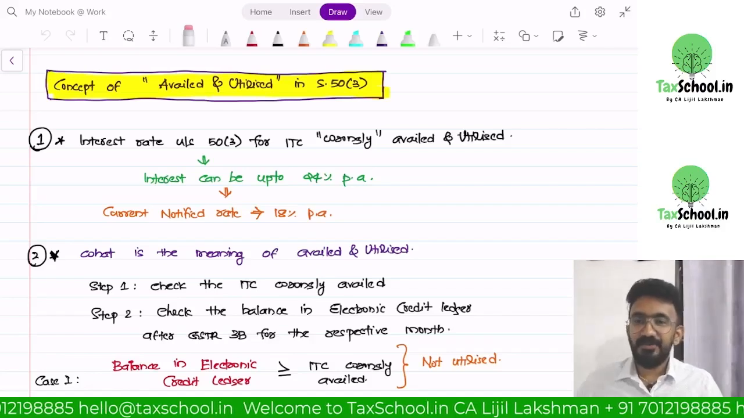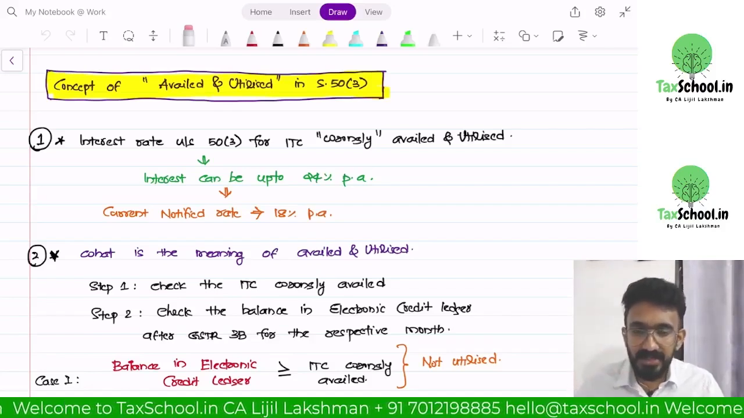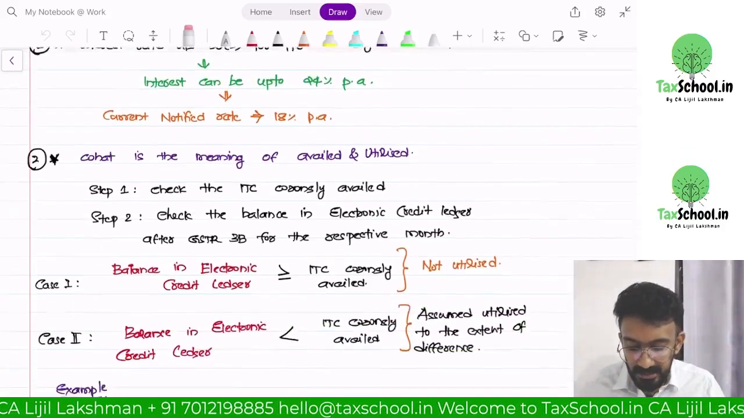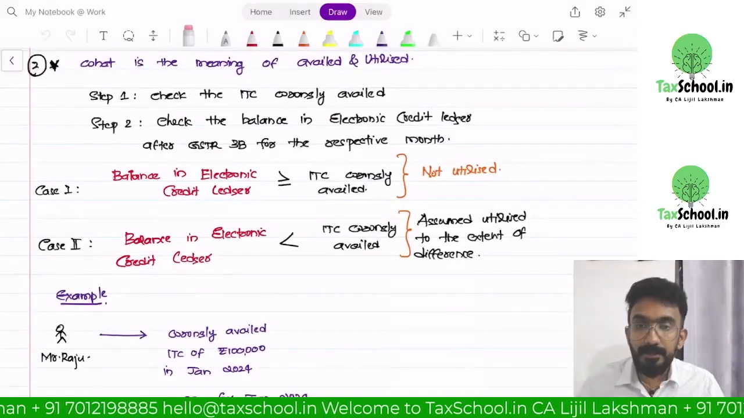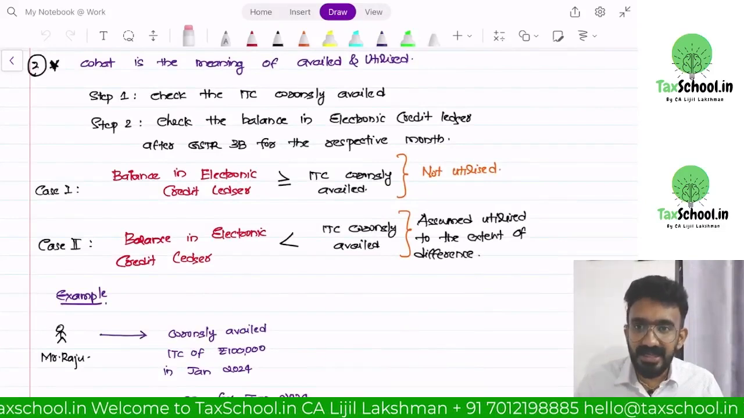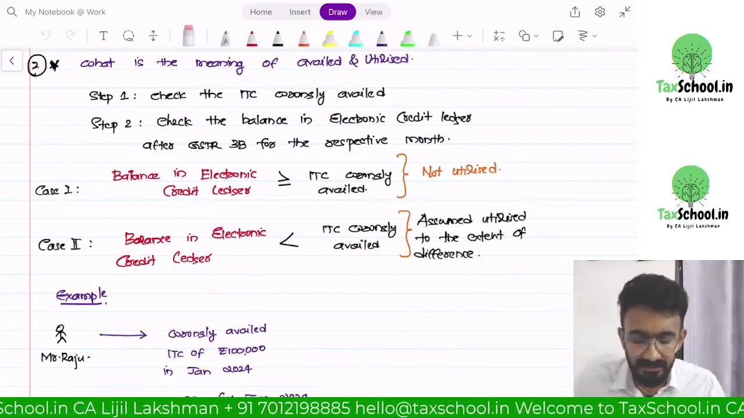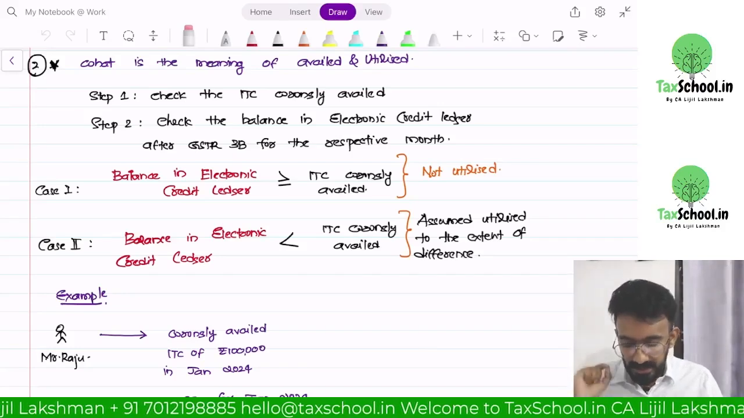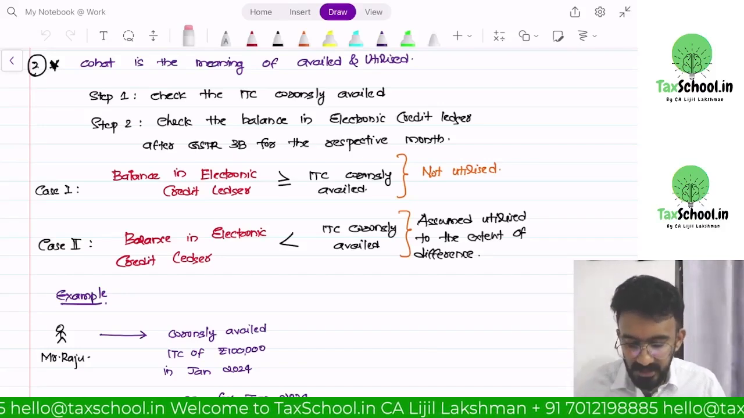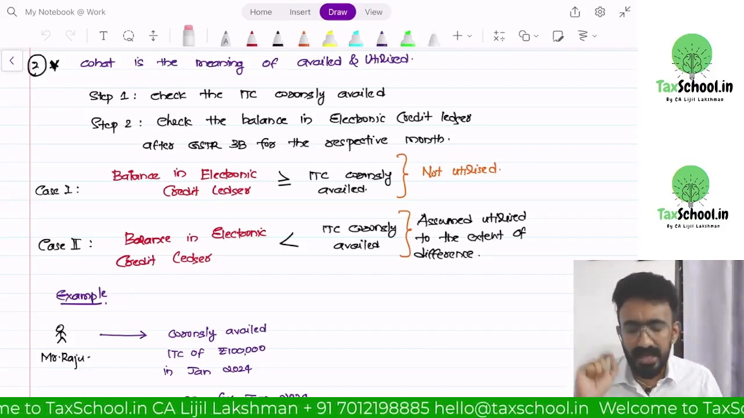Luckily, for interest, even if you have tax delay or even if you have taken wrong ITC, currently you apply 18%, but it can be up to 24%. Then the question comes, what do you mean by ITC availed and utilized? What if you avail the ITC but did not utilize it? You have to just reverse the ITC, no need to pay any interest. Step number 1, how do you check whether I have utilized ITC or not? Check how much ITC was wrongly availed. Say it's 1 lakh rupees.